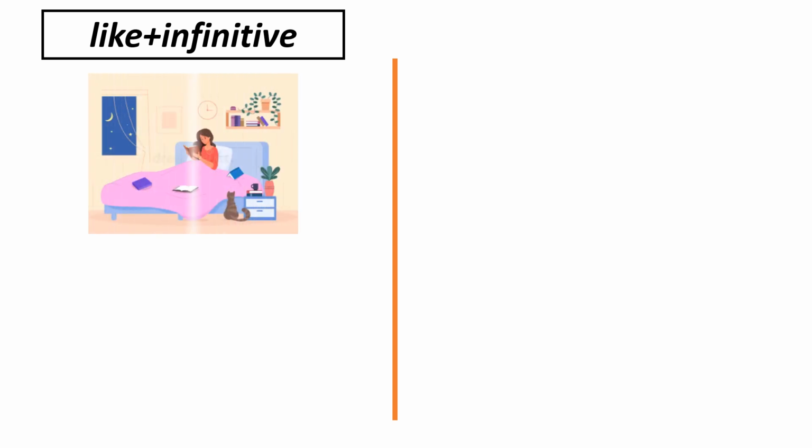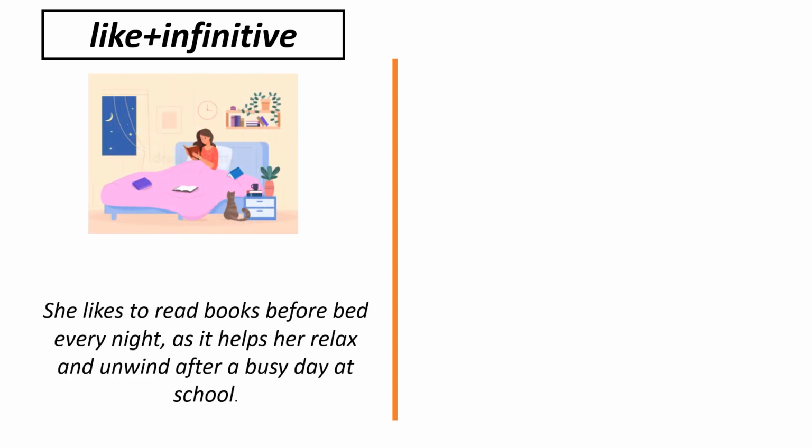Good. So for like plus infinitive, here's an example. She likes to read books before bed every night to help her relax and unwind after a busy day at school. So here we use the infinitive when we talk about a habit or preference.